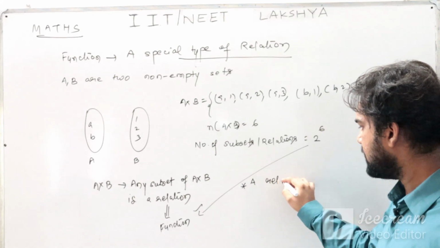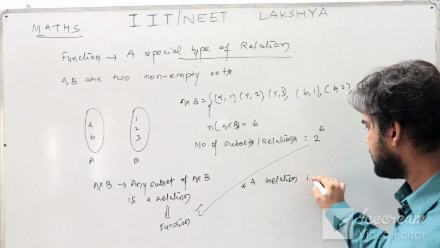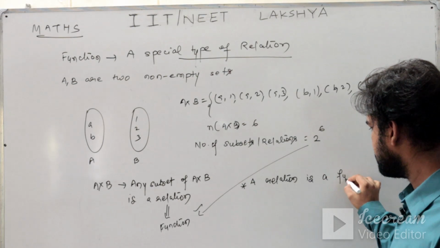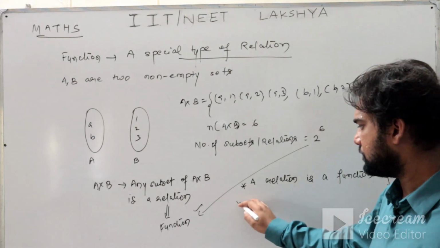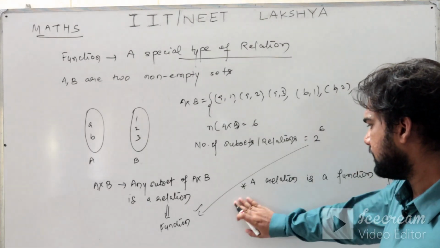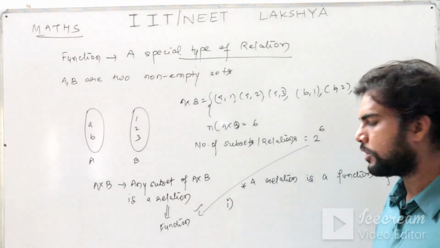a relation is a function if two conditions are there. Let me say condition 1, or criteria 1.